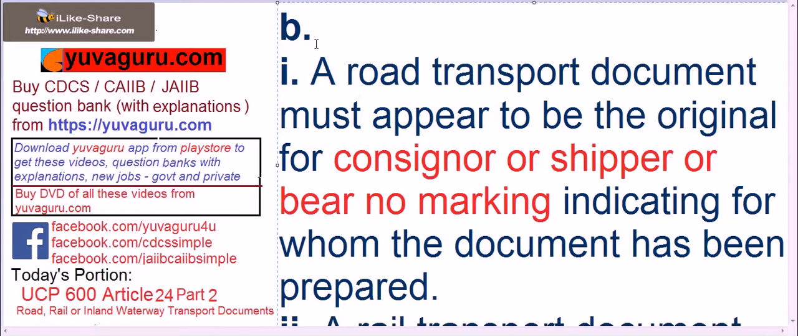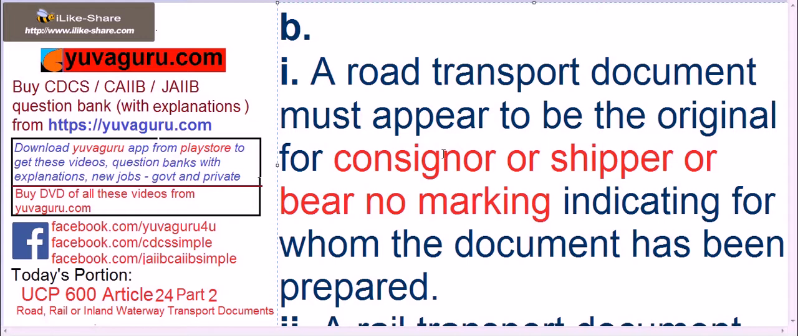Let's start. A road transport document must appear to be original for consignor or shipper, or bear no marking indicating for whom the document has been prepared. It means it should be for the shipper. Shipper means exporter or consignor. He is also exporter. Or bear no marking.